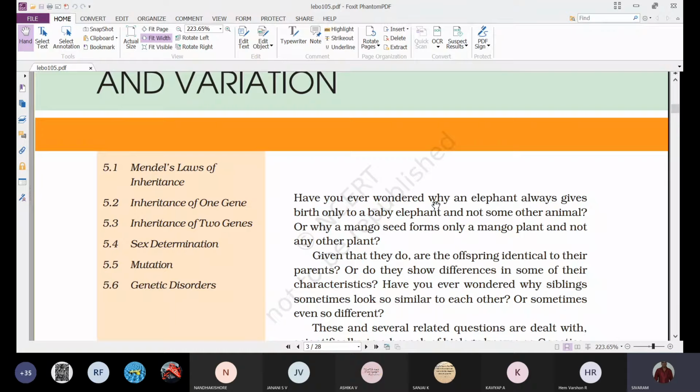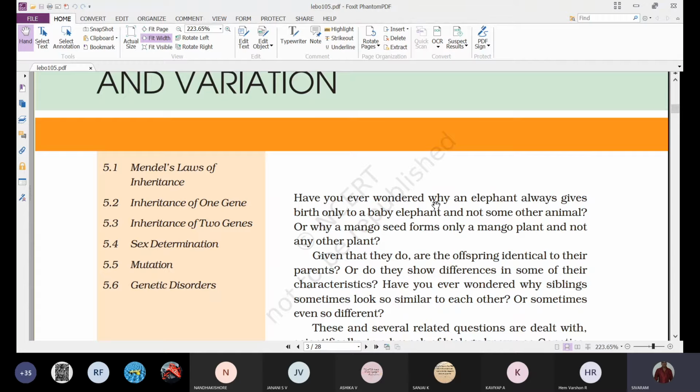And next, inheritance of one gene. That means we take one gene or one character into consideration, and how this gene is transmitted from one generation to another. How it differs from one generation to another when you consider only one character, or one pair of genes, which represents only one character.